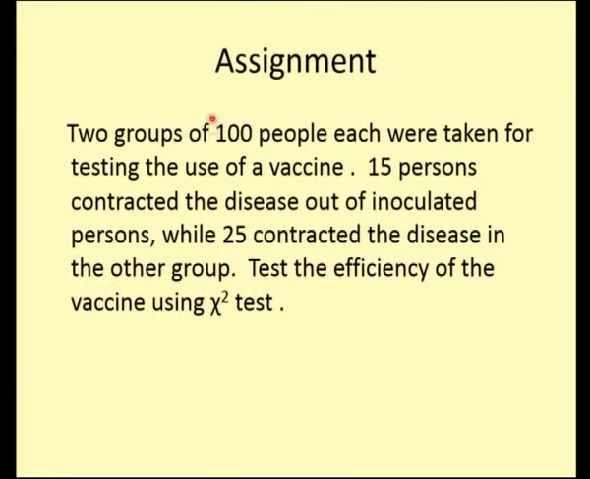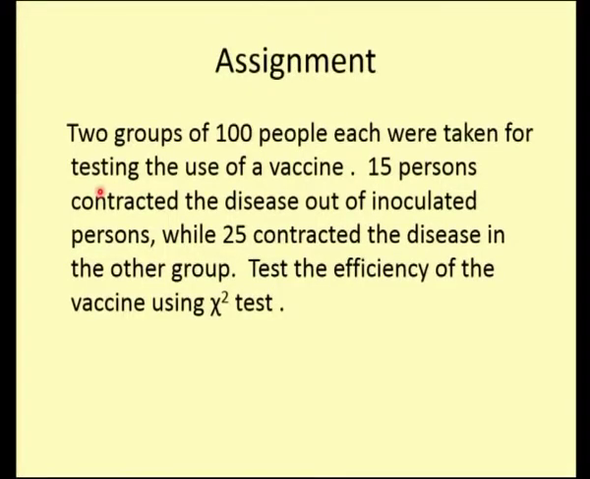Now I am going to give you an assignment to deal with a chi-square test. You need to find out what type of test it is. We have seen three types here: homogeneity, goodness of fit, and independence of attributes. You have to check what type of test we are going to deal with in this problem, and then you apply that one.